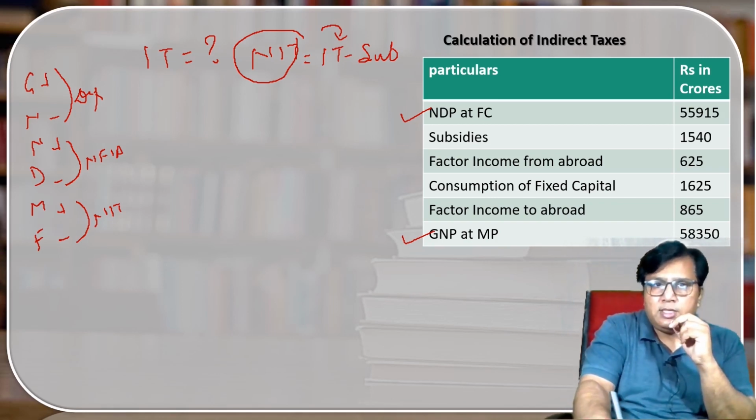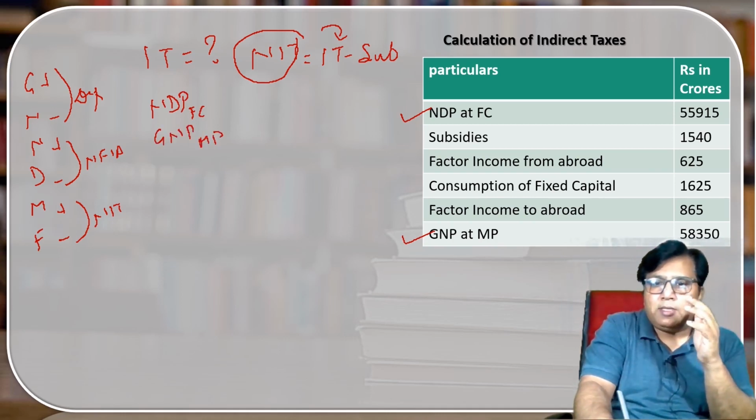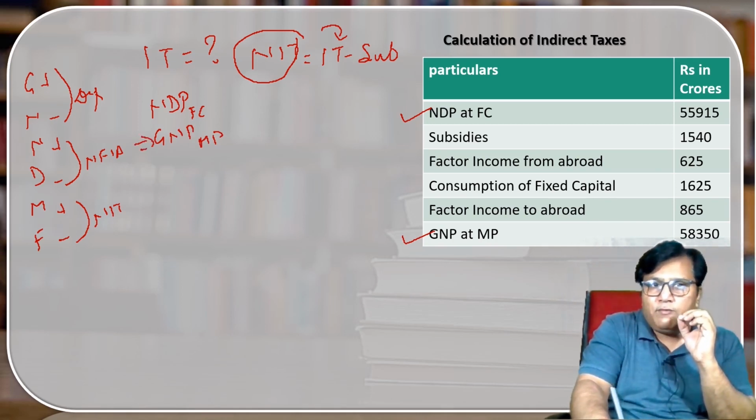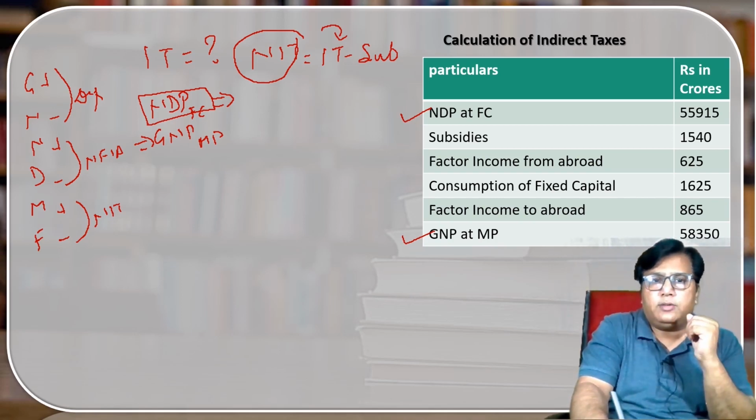It means in this type of question, two aggregates of the national income are given to us. Let us see the aggregates which are being given. One is domestic income, this aggregate is given, and the second aggregate is GNP MP, that is given to us. Always remember, in the type 2 question, I have to select one aggregate in which I will do calculation only, and the second aggregate I will use as a base. When I say second aggregate I will use as a base, what does it mean? It means from the second aggregate I will decide what I have to calculate.